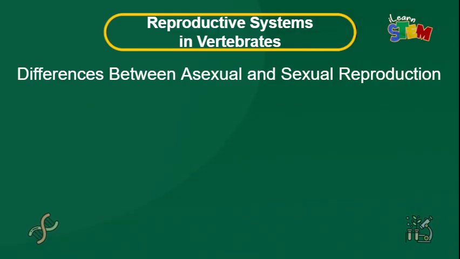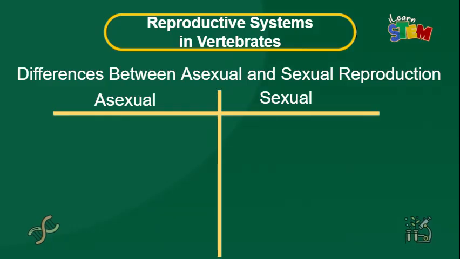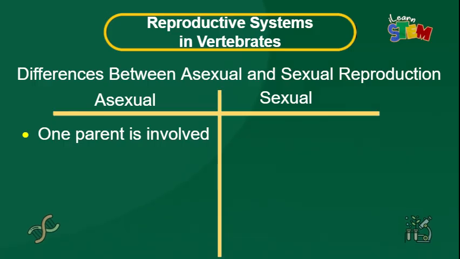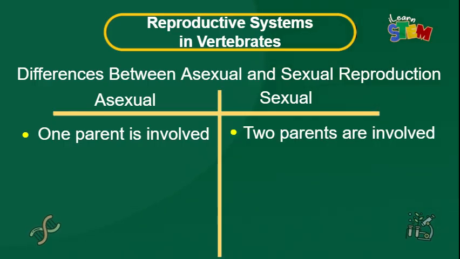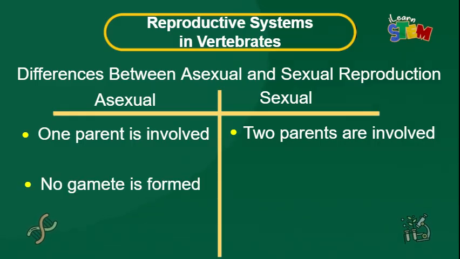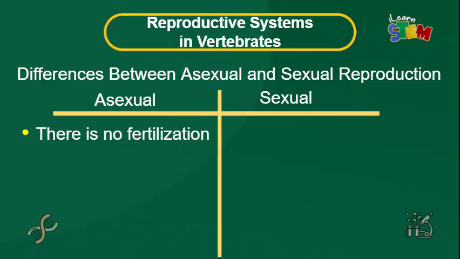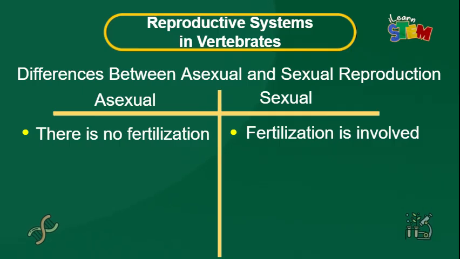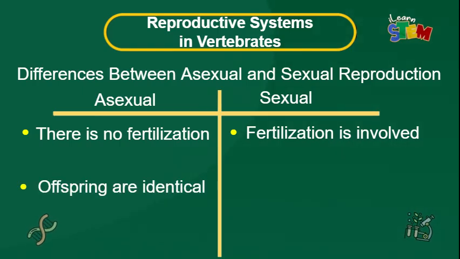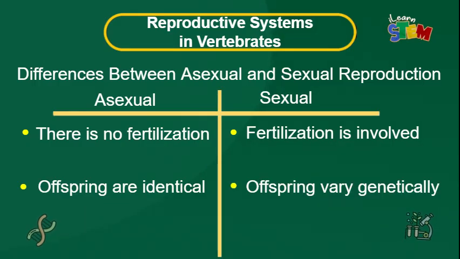We will look at the differences between asexual and sexual reproduction. 1. In asexual reproduction, one parent is involved, while in sexual reproduction, two parents are involved. 2. In asexual reproduction, no gamete is formed, while in sexual reproduction, gametes are formed. 3. In asexual reproduction, there is no fertilization, but in sexual reproduction, fertilization is involved. 4. Offspring are identical in asexual reproduction, while in sexual reproduction, offspring vary genetically.